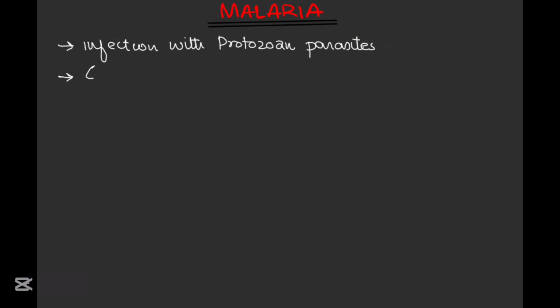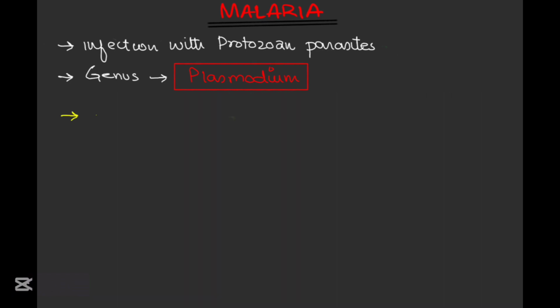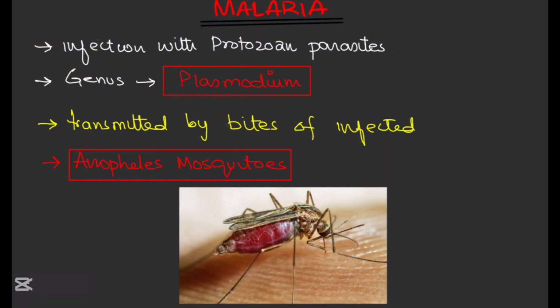Now let's talk about what causes malaria. Malaria is an infection with protozoan parasites, which are single-celled organisms that live in a host and cause disease, and these parasites belong to the genus Plasmodium. In the genus Plasmodium, there are several species which include Plasmodium falciparum, Plasmodium vivax, Plasmodium ovale, and Plasmodium malariae. All of these Plasmodium species are transmitted with the bites of female Anopheles mosquitoes.